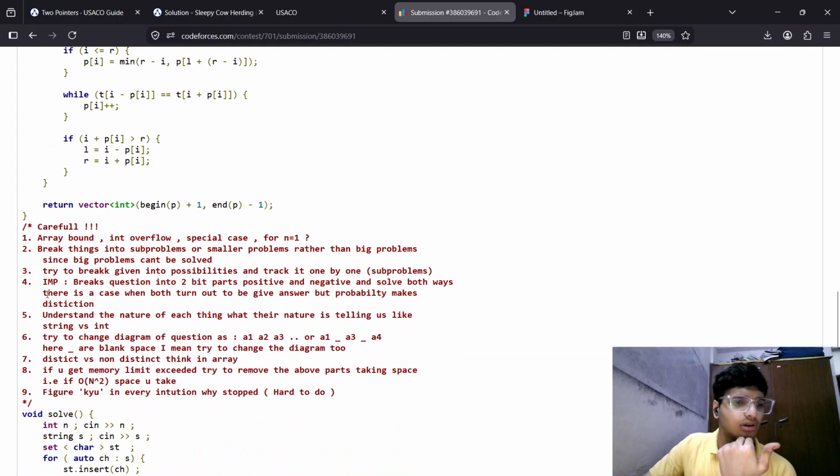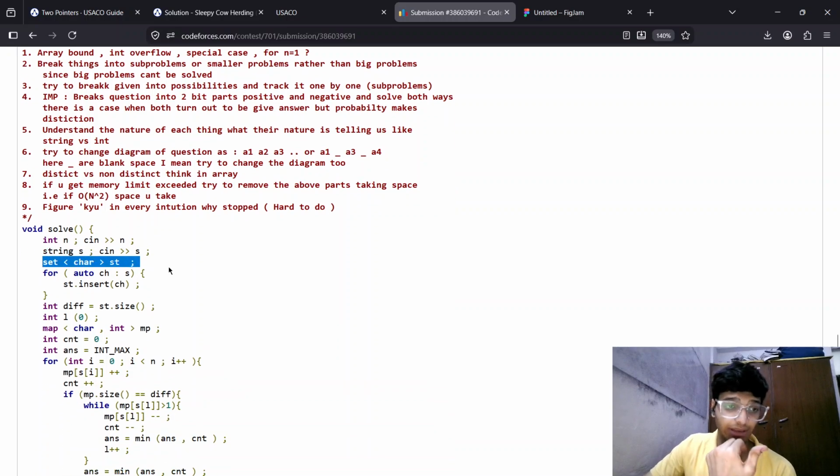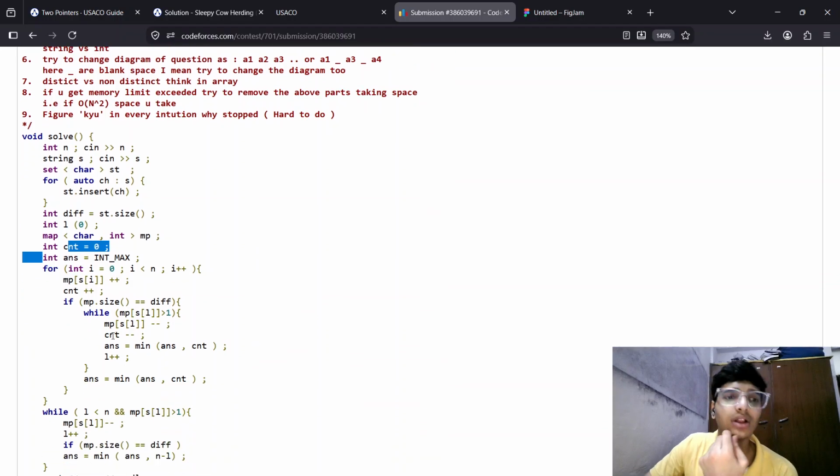First of all, we will take the input, int n and string s. Then we will take a set, why I'm using it, because I wanted to know how many different characters there are so far. Then int st dot size will tell us the different characters. Then int l equal to 0, a map to track frequency, and storing int count. Count is just R minus L plus 1, nothing more than that.